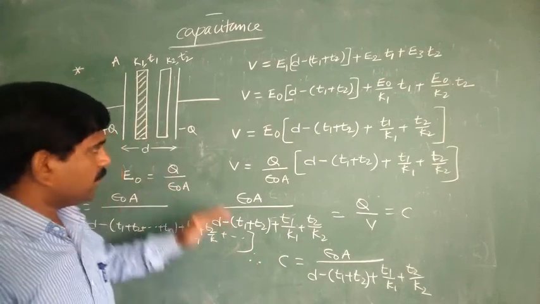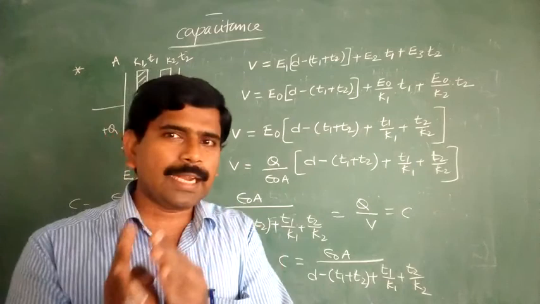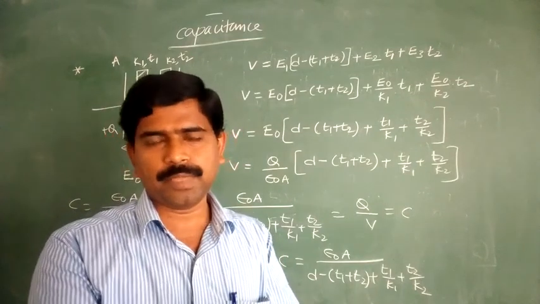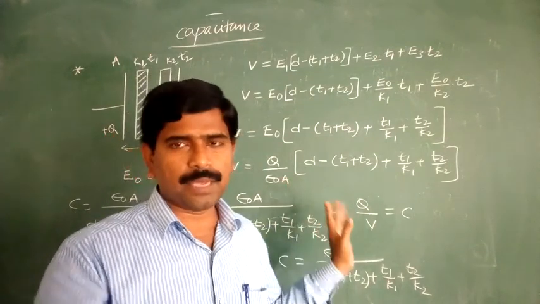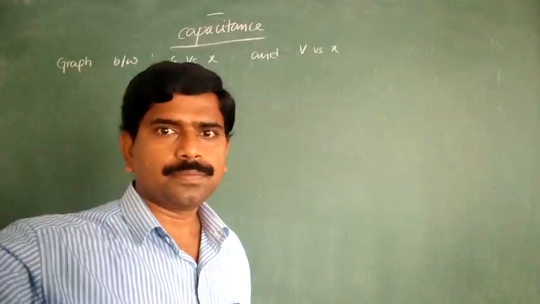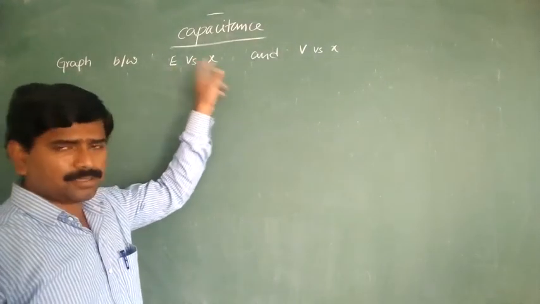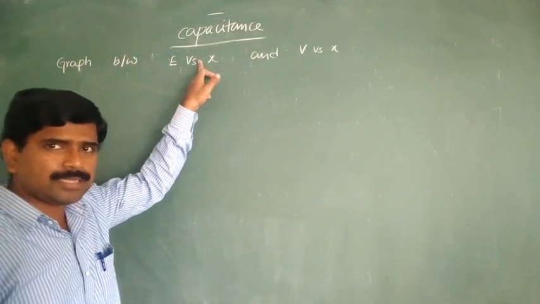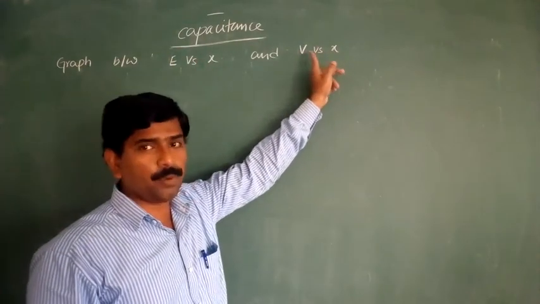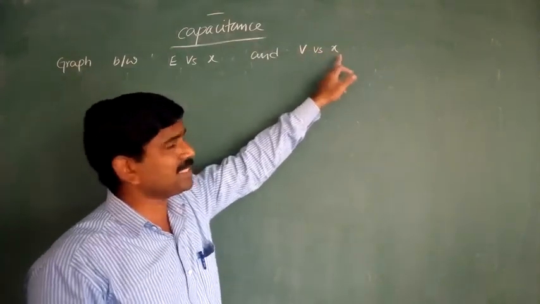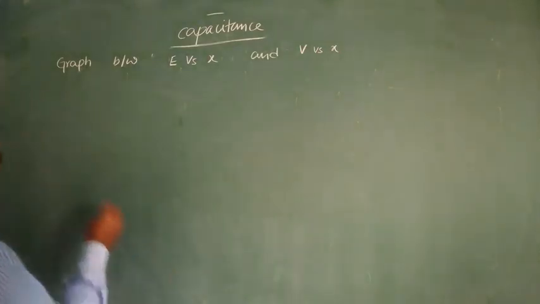So in this situation, if you draw the graph between the electric field intensity and separation, and at the same time potential and separation, how do we get the graphs? Observe next. Alright, so next, the graph between E versus X, that means electric field intensity and separation distance. Next is V versus X, potential difference and that distance. So how does that change? Okay, try to observe first.